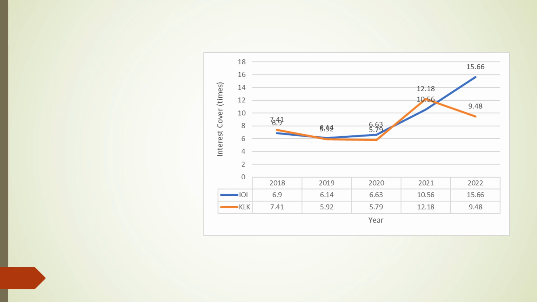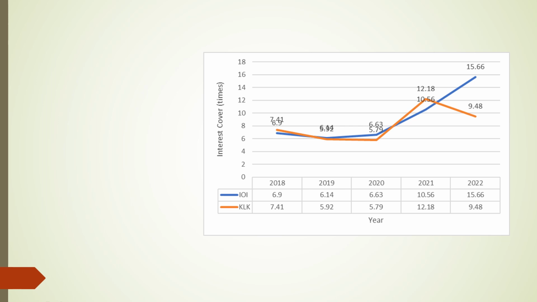On the other hand, KLK's ratio increased even more substantially to 12.18, reflecting a significant enhancement in its interest coverage, as the gross profit of KLK Berhad has increased significantly, which affects the interest cover ratio in a positive way. The trend continues in 2022 with IOI's interest cover ratio further increasing to 15.66, demonstrating a stronger ability to cover interest expenses, whereas KLK's ratio decreased to 9.48, suggesting a slight decline in its interest coverage compared to the previous year.